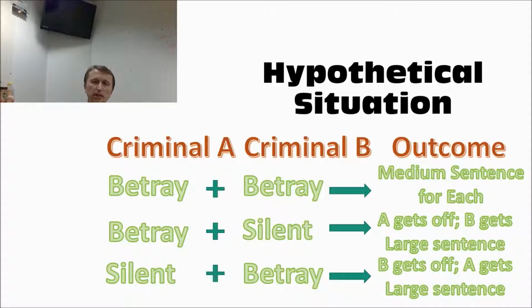But what's the guarantee that your partner's going to betray you or that your partner's going to keep quiet? You don't really know. Hence, this is what the book calls a social trap, where if we pursue what's best for us, our self-interest, both of us will suffer more if we're both going after our own self-interest in that case. So that's the prisoner's dilemma.